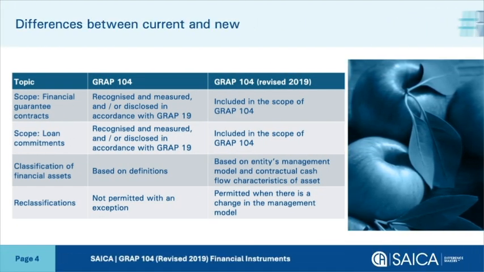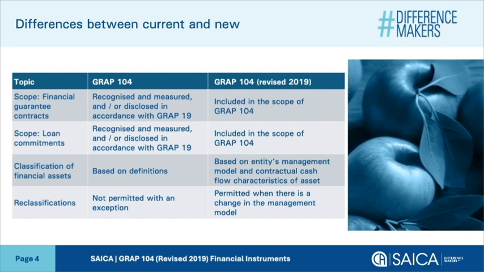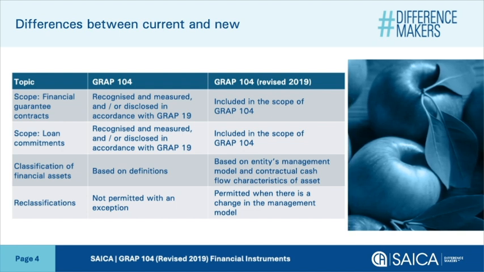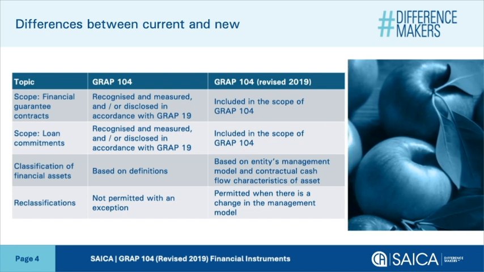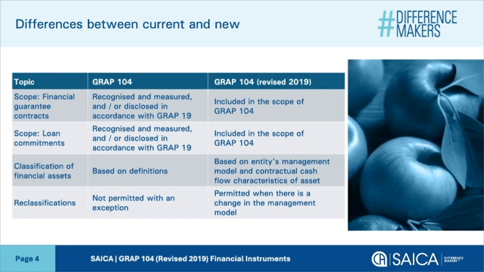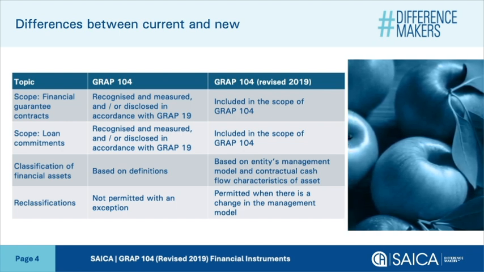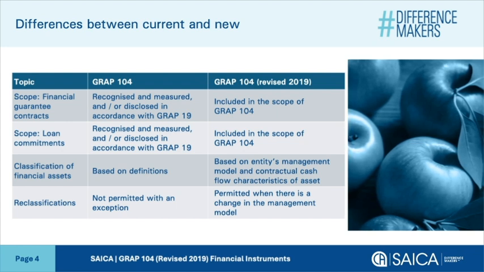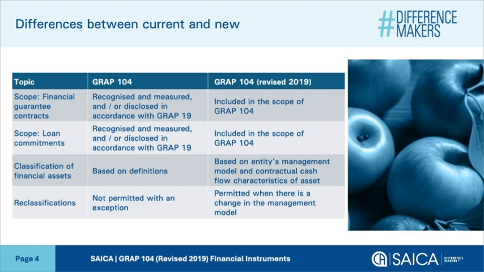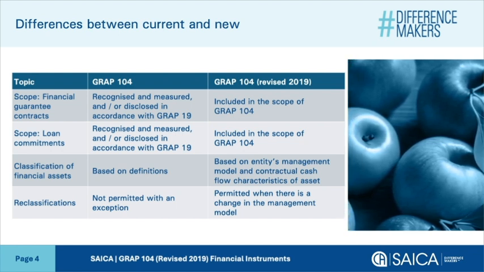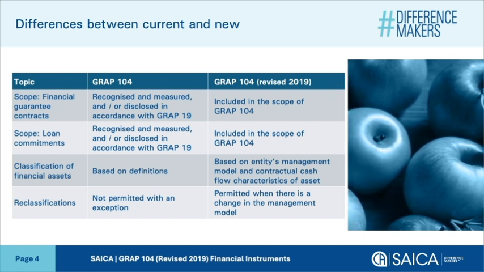Financial guarantee contracts issued by an entity were recognized and measured and/or disclosed in accordance with GRAP 19. Whereas in the revised version, financial guarantee contracts are included in the scope of GRAP 104 and are accounted as follows. Financial guarantee contracts are initially measured at fair value, and where a financial guarantee is issued in a non-exchange transaction and there is no reliable measure of fair value, the initial measurement is based on the loss allowance determined by applying the new impairment model.